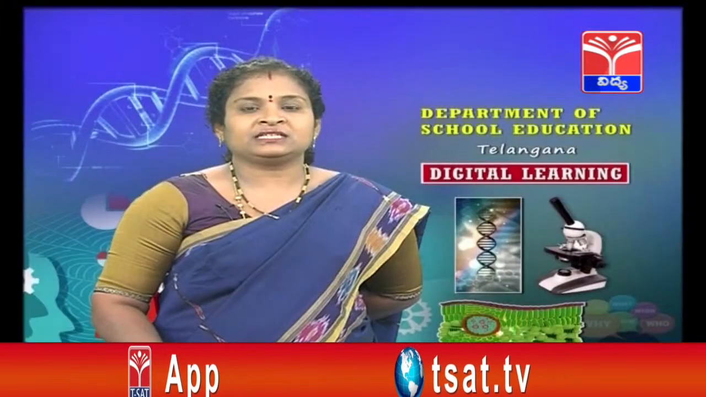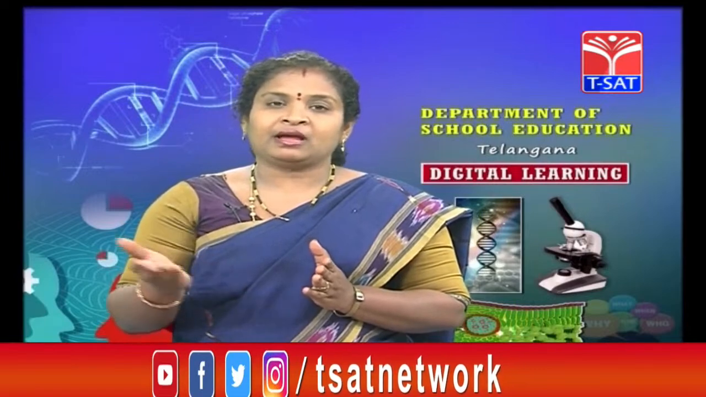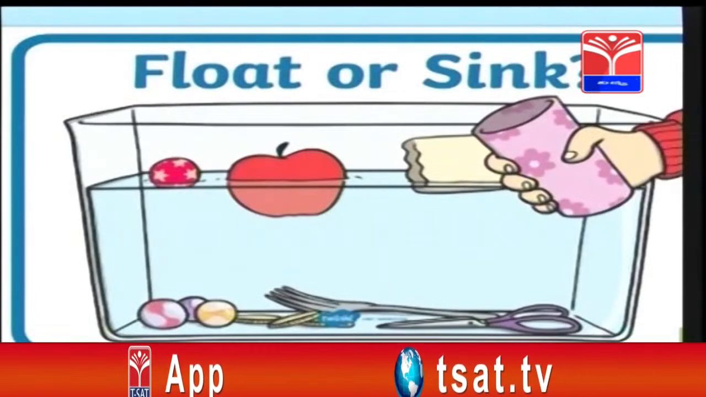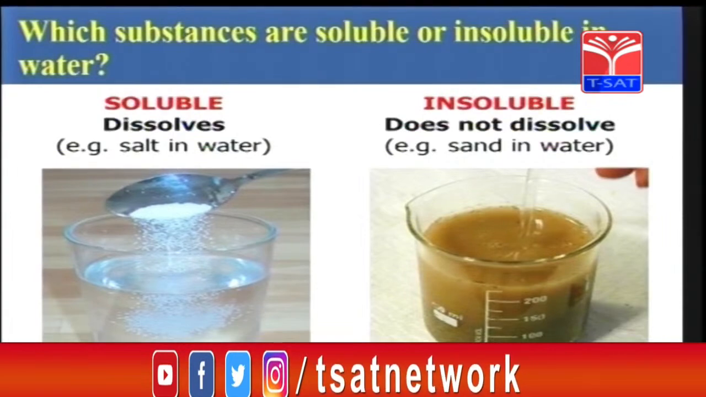So, this is the main property of substances we can use to separate the things. Lighter substances, when added in water, they float. Heavier substances, they sink. This property can be taken for separating the substances. Now, see this activity, children. Some substances are soluble in water and some substances, they are insoluble in water.